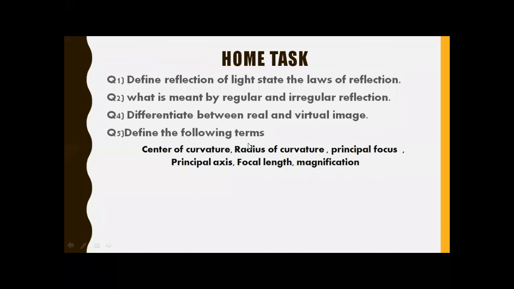Define the following terms: center of curvature, radius of curvature, principal focus, principal axis, focal length, and magnification. So leave the magnification. Center of curvature, radius of curvature, principal focus, principal axis, and focal length. These are the terms which you have to define.